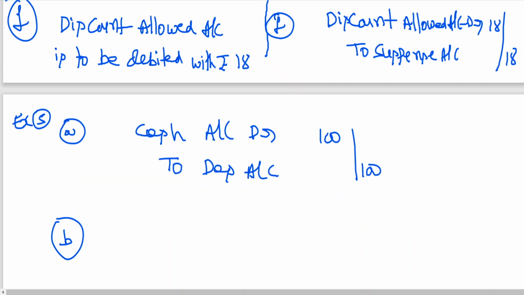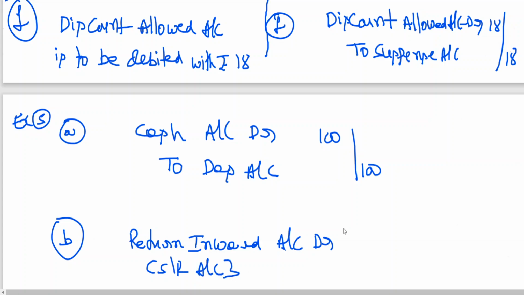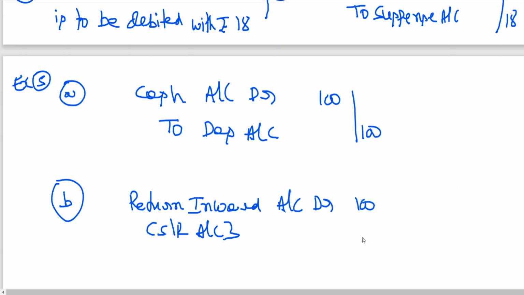The rectification entry is: return inward account debit, it is also called the sales return account, 100 rupees. I am rectifying this by using which account? Suspense account. To suspense account 100.